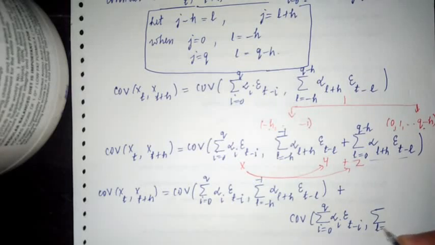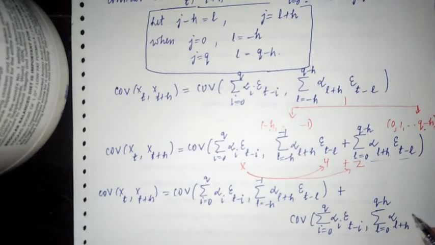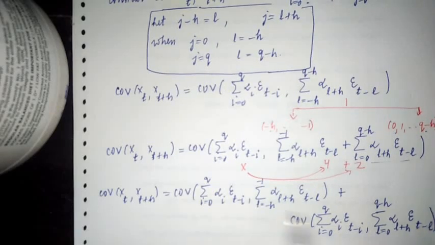So it is L is 0 to q minus h alpha L plus h epsilon t minus L. So I split these terms into two terms.